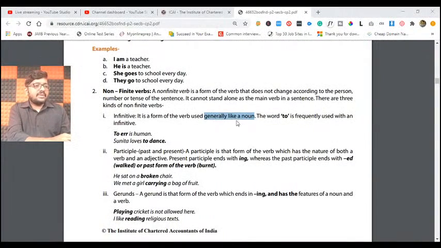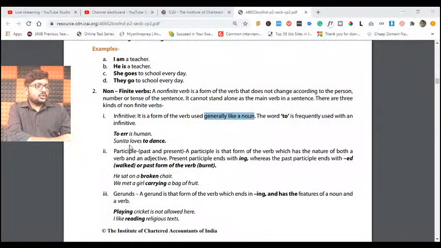Okay, now infinitive verbs means what? For example, the form of the verb generally used like a noun. Please underline that. Whatever I am highlighting, friends, please ensure that you are underlining that and practicing those terms very properly. Infinitive verbs means what? These verbs are usually used like a noun. Noun means a person or a place or an object. Correct? So if you use a verb as a noun, you call it an infinitive verb.